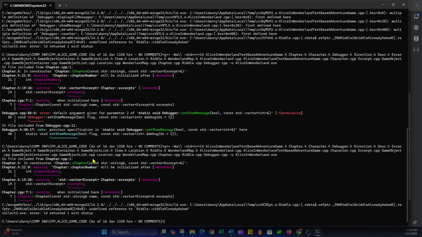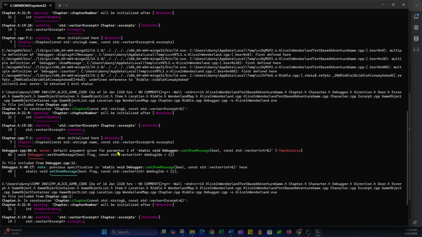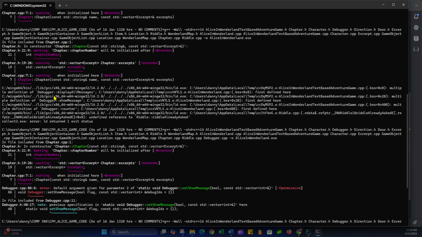Okay, so separating the debug header file, which had all implementation and wasn't really being treated like a header file. I was just using it as a class file.